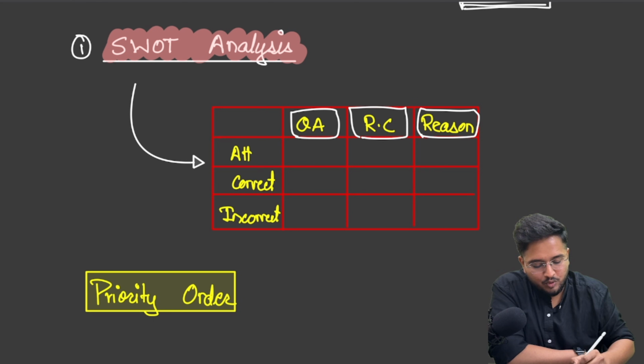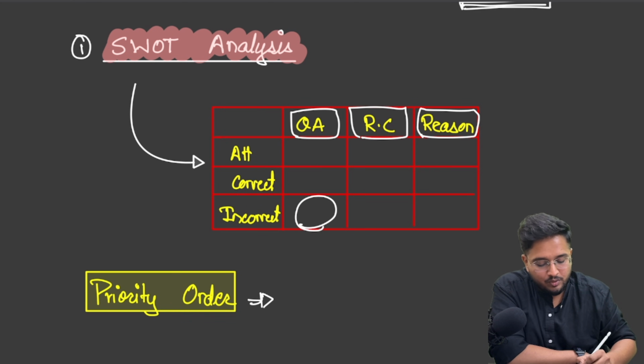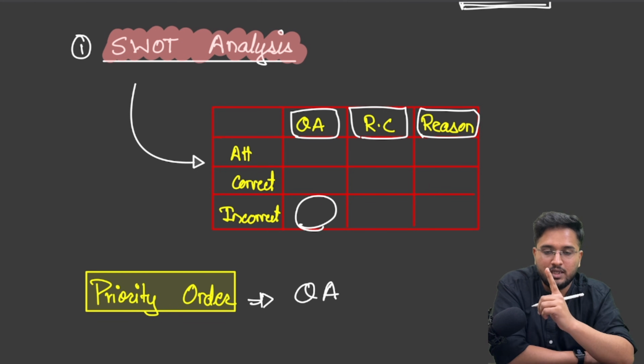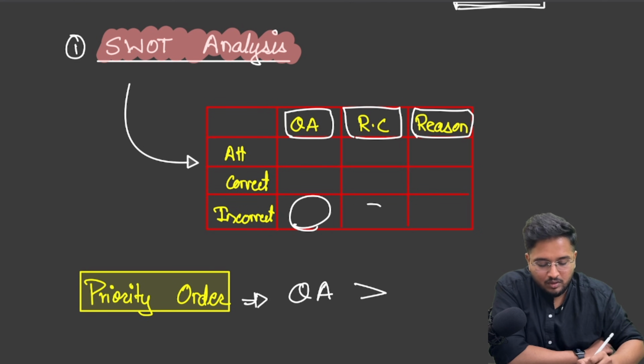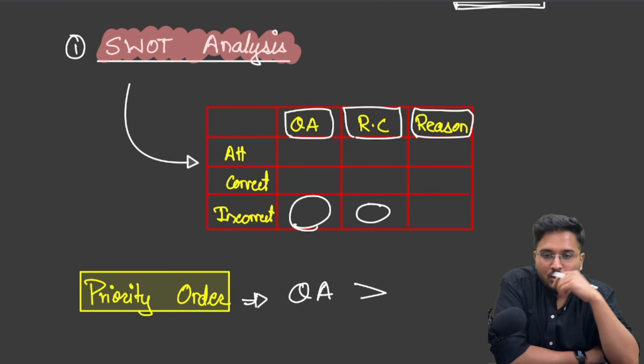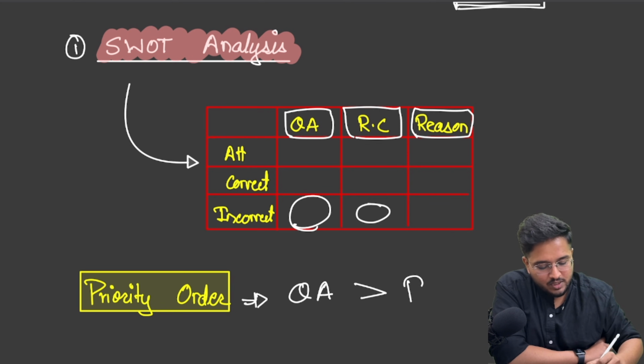For example, suppose a candidate has the maximum incorrect answers in quantitative aptitude. His priority order should be something like this: he should prioritize Quant first, then if he has more incorrect questions in reading comprehension, that will be his second priority, and then in the end reasoning.